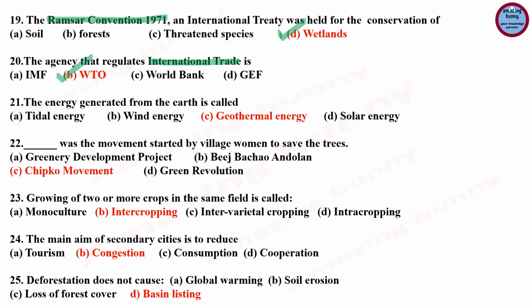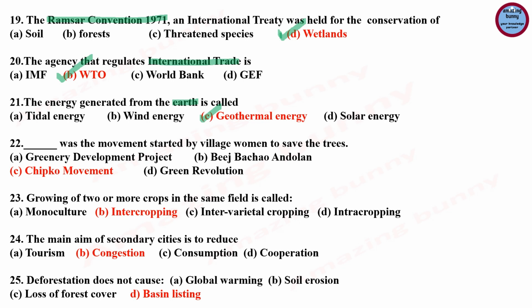So the answer is WTO. Next question: the energy generated from the earth is known as, answer is geothermal energy, and it is the heat within the earth. Geothermal energy is a renewable source of energy because heat is continuously produced inside the earth.